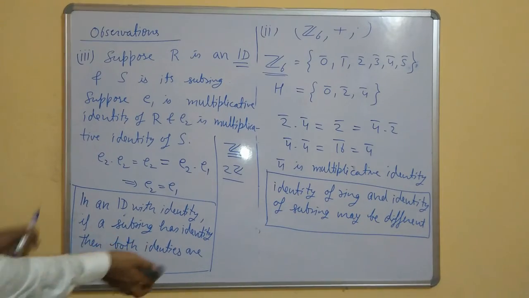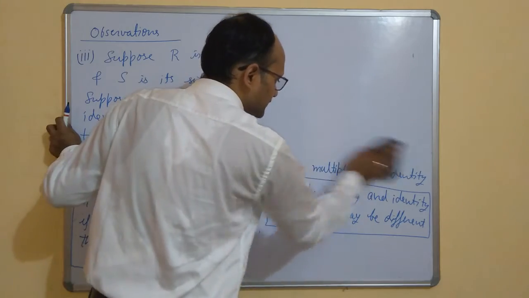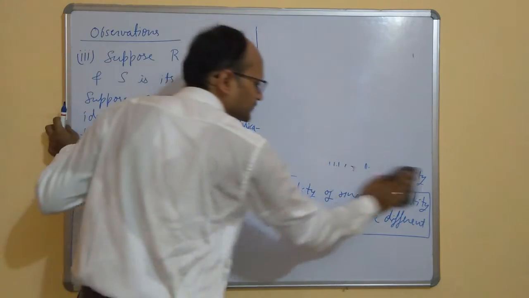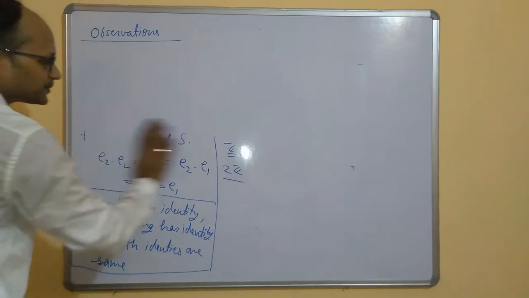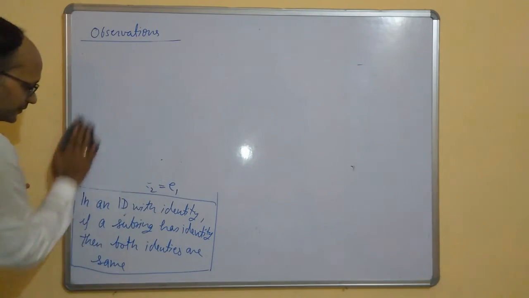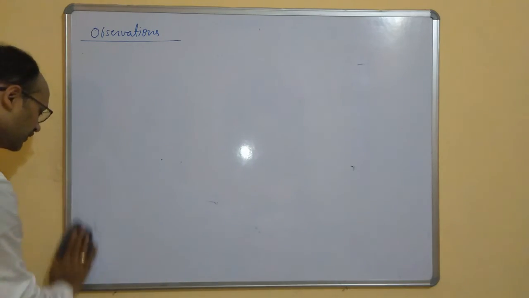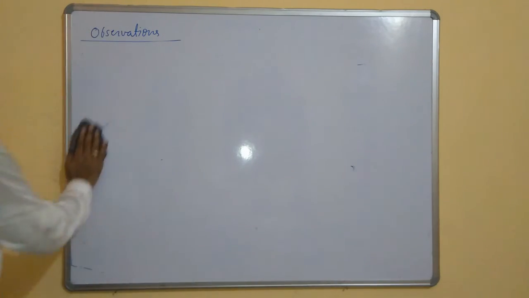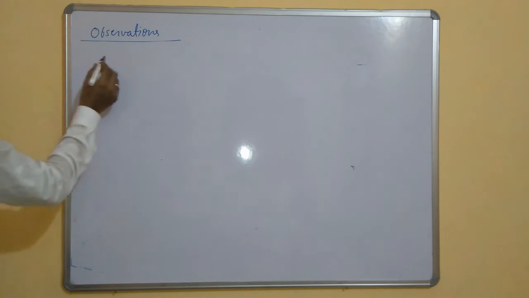Now come to the next observation, the fourth. We have just now seen the direct product of rings.